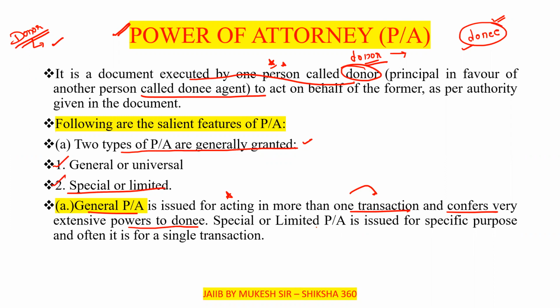Next one is special or limited power of attorney. It is issued for a specific purpose. It is generally issued for a specific transaction, or we can say for a specific purpose, or for a single transaction. In most cases this is also issued for a single transaction. So you have to take care regarding all these things.